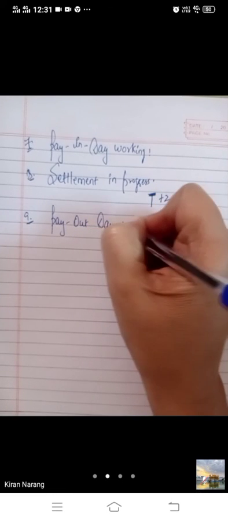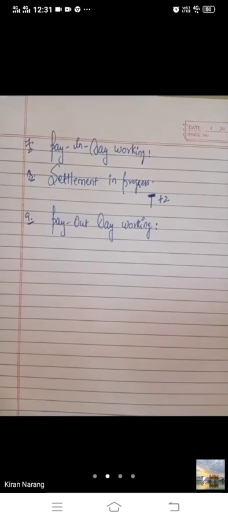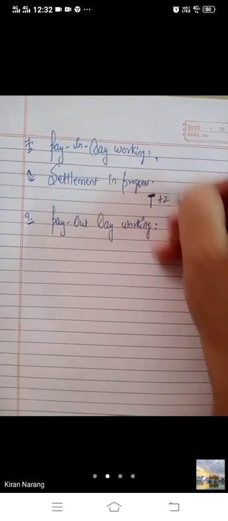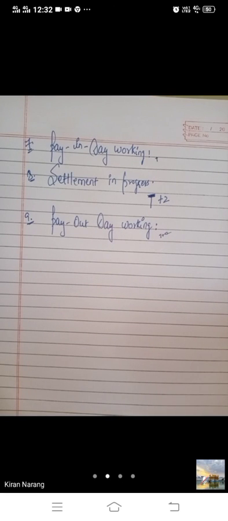Payout day working. Now what is payout day working? On the T plus 2 day, the exchange will deliver the shares and make the payment to the other broker. This is called payout day. T is this and T plus 2 is this. That means payout day is the day on which it is paid off. The broker then has to make payment to the investor within 24 hours of the payout day, as he has already received payment from the exchange.